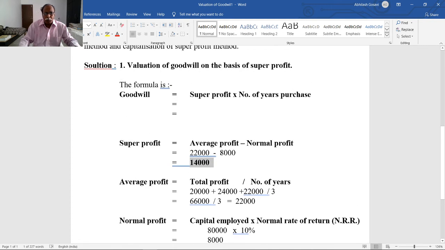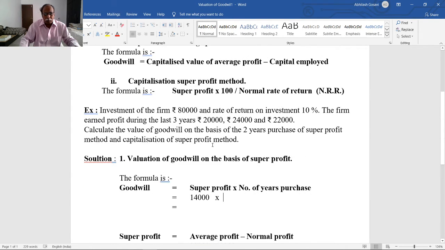Now find out the valuation of goodwill. Goodwill is equal to super profit multiplied by number of years' purchase. Super profit we have calculated is 14,000, multiplied by number of years given in the problem.